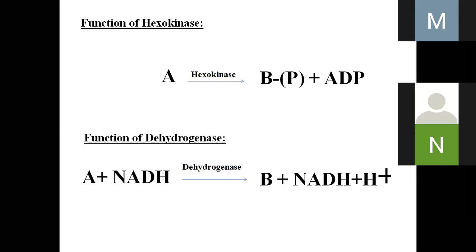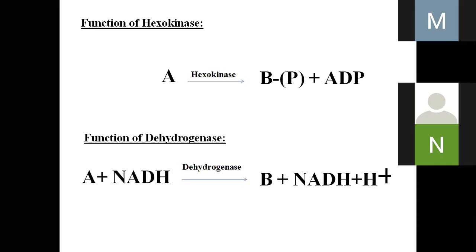Okay, I will go on later. The function of kinase, not hexokinase. If A is converted to B and it requires ATP, then the enzyme name is kinase. But when the carbon is 6, then it should be hexokinase. If it's glucose, then it's hexokinase. But if it is not glucose, if it's 3 carbon, that's also kinase.